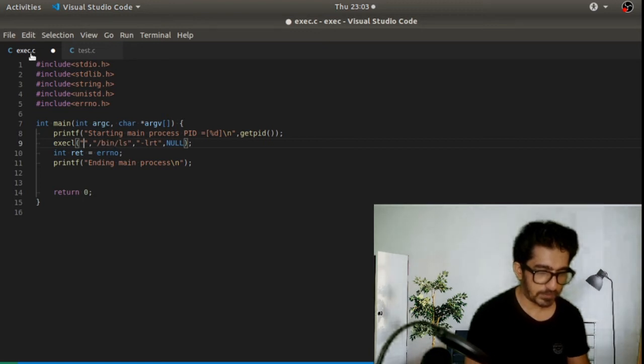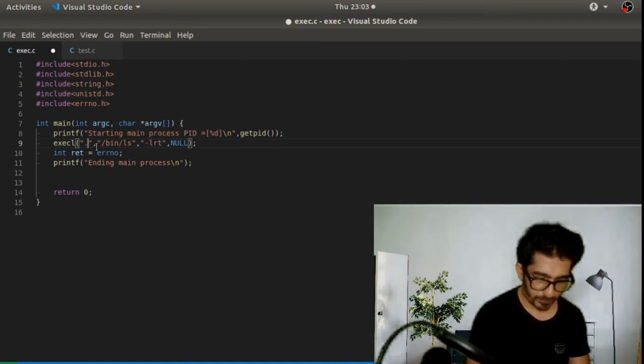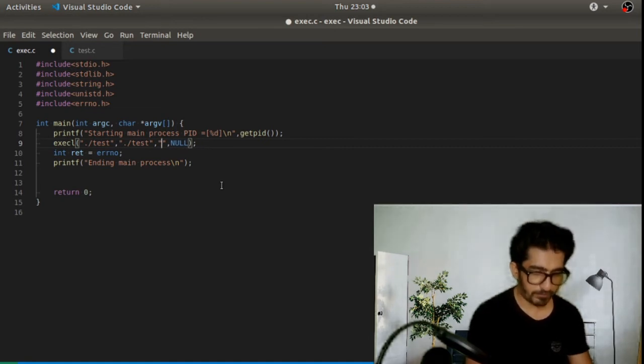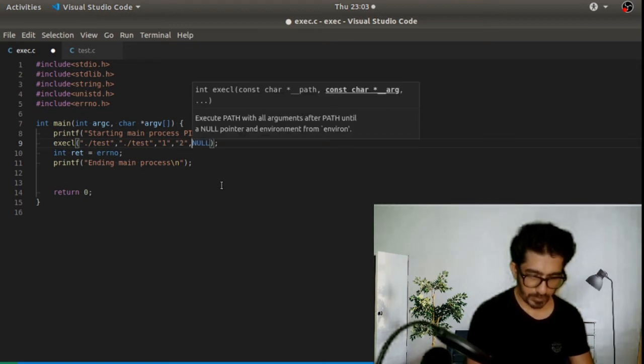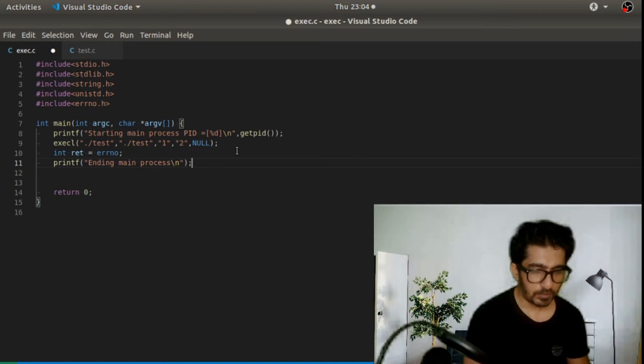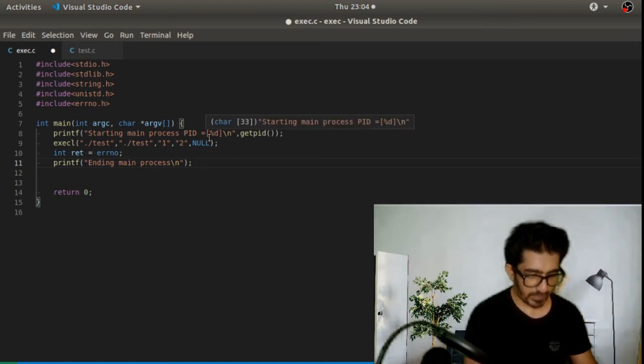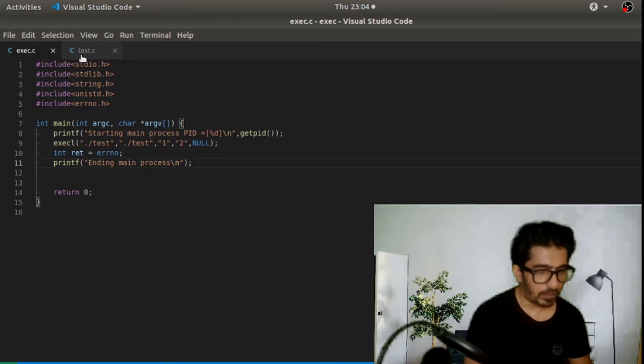As this binary is in the same location as exec, I'm just using the present location, ./test. Then arguments we can give like 1, we can give 2, and the last one is always NULL. Okay, let's save it and see whether the PID of the main process and the new process that has been spawned are the same. Let's compile it.